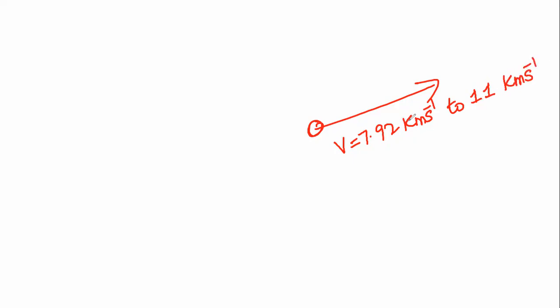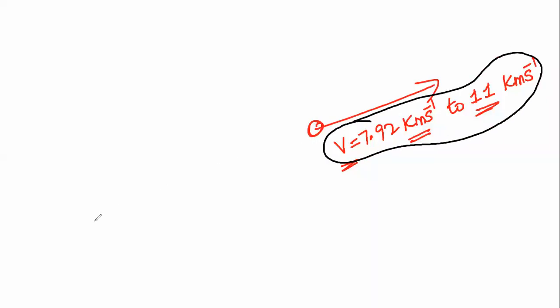11 kilometers per second. If the velocity of the projection is 7.92 kilometers per second to 11 kilometers per second, in such case it will escape, it will be inserted into the orbit of the earth. When the velocity of the projection from the surface of earth is 7.92 kilometers per second to 11 kilometers per second, the velocity is called the orbital velocity.